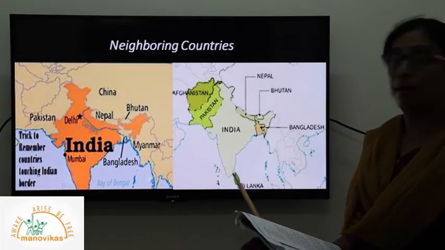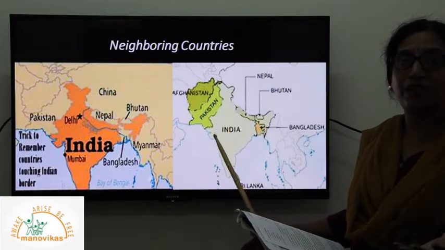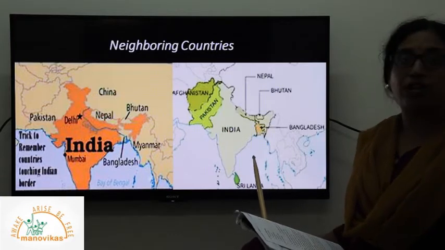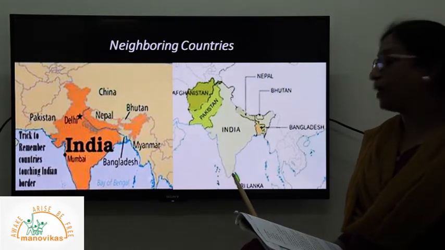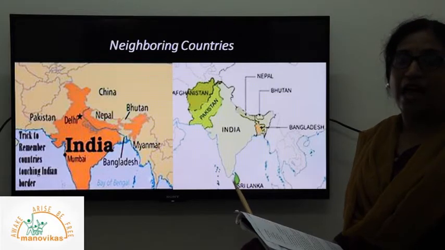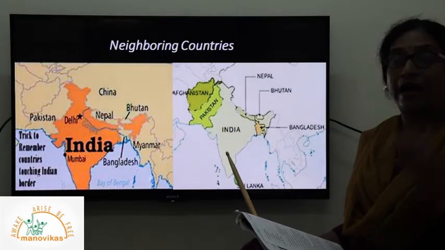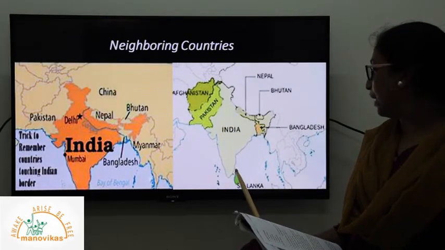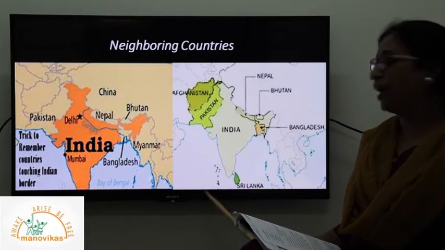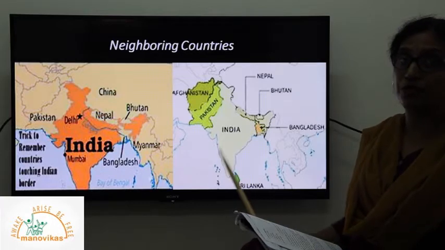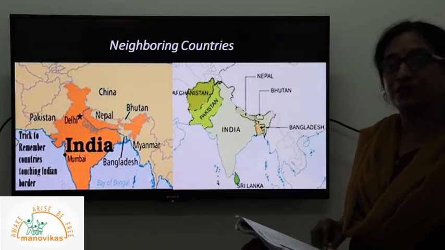Now when we come down towards the southern part of India, although we are surrounded by major water bodies, with the Arabian Sea to the west and the Bay of Bengal to the east, from the south we have the closest neighbor, Sri Lanka, and we are connected to Sri Lanka by the Palk Strait. There is a connecting line through the sea. That becomes our closest neighbor towards the southern part of India. And then we have the island group, Maldives, which is a country close to India also.